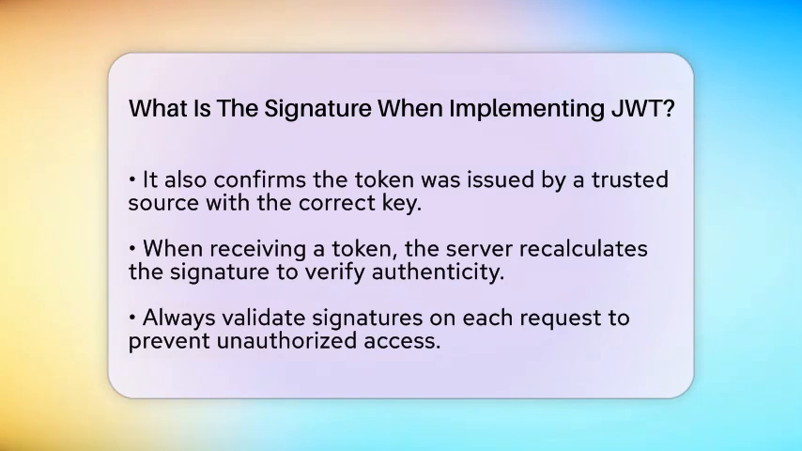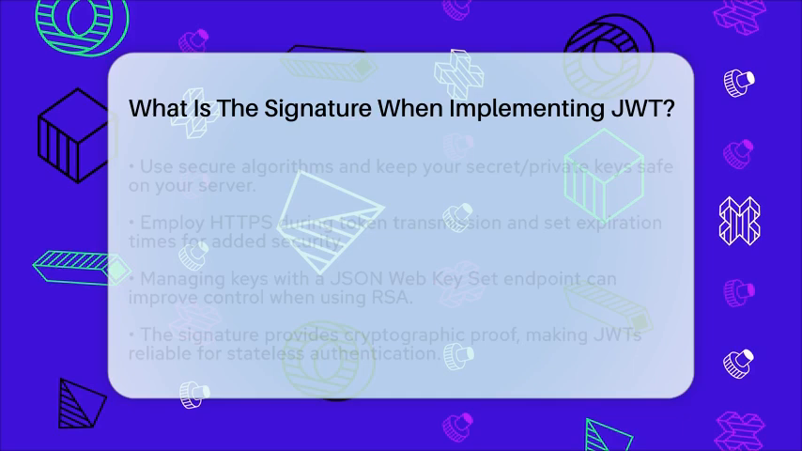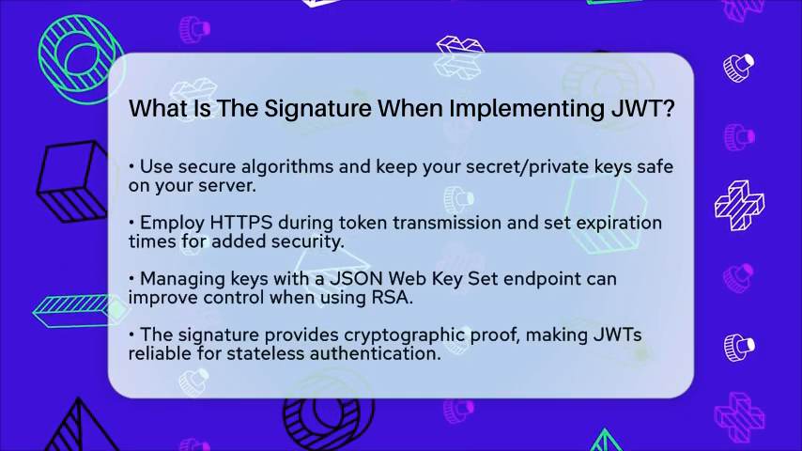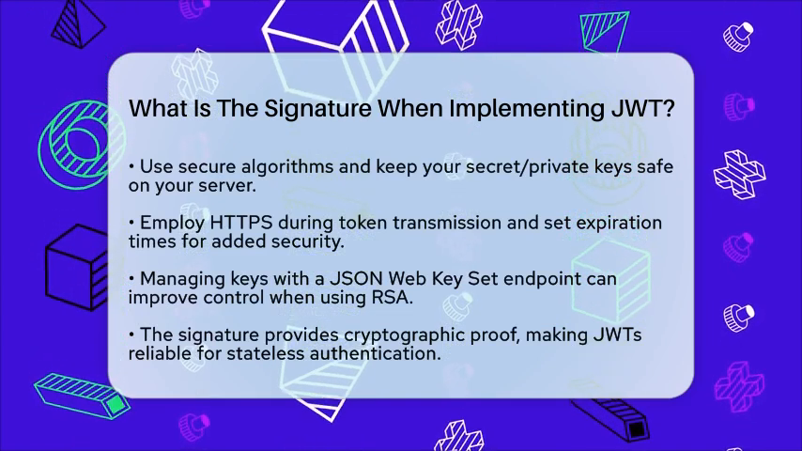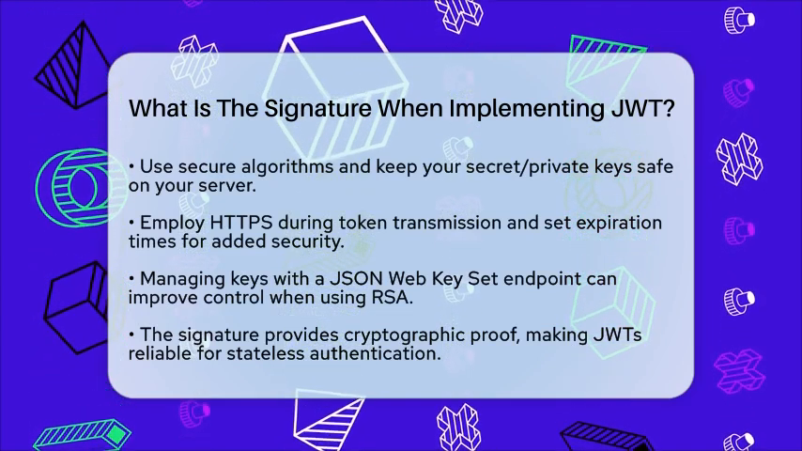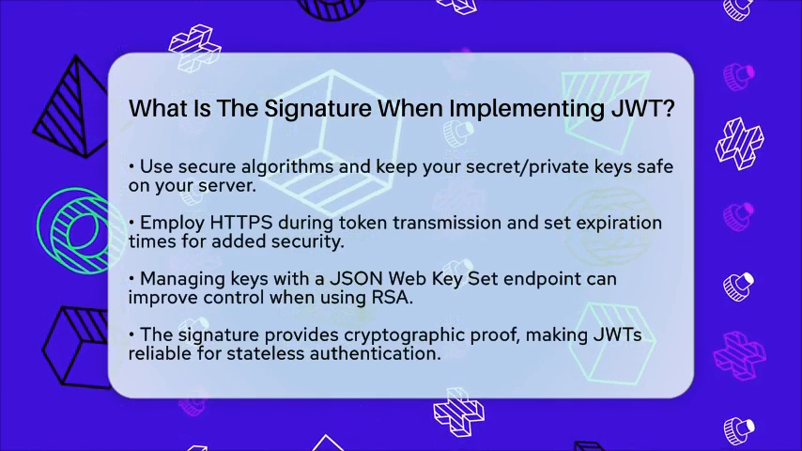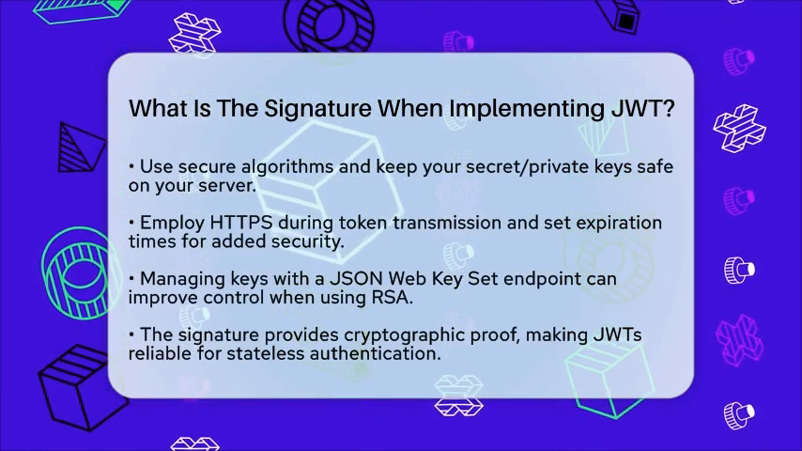Developers often use libraries that handle creating and checking signatures automatically, making the process simple and secure. Always use strong algorithms like HMAC SHA-256 or RSA SHA-256. Keep your secret keys or private keys safe on your server. Remember to validate the signature on every request that uses a JSON Web Token to prevent unauthorized access. Using HTTPS to protect tokens during transit and setting expiration times can also help keep your system secure.